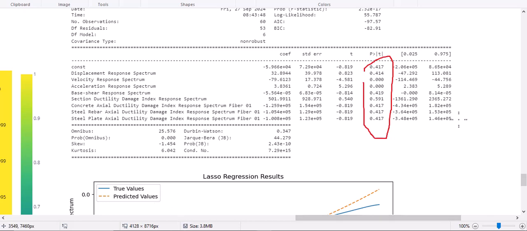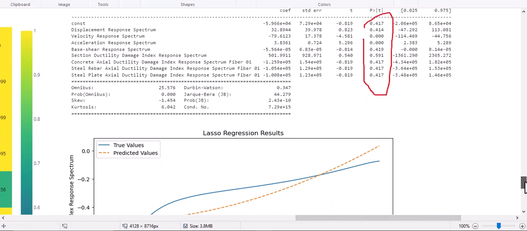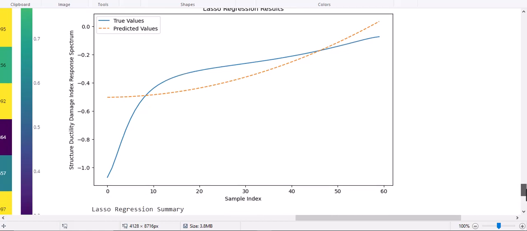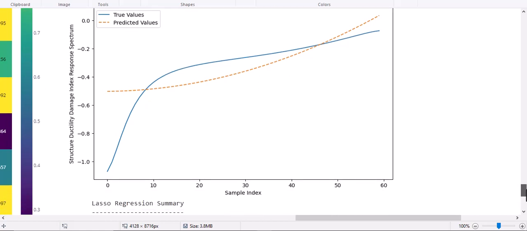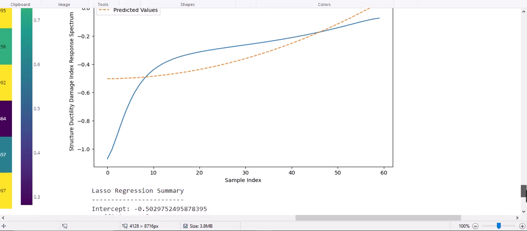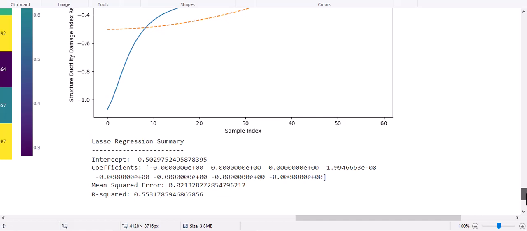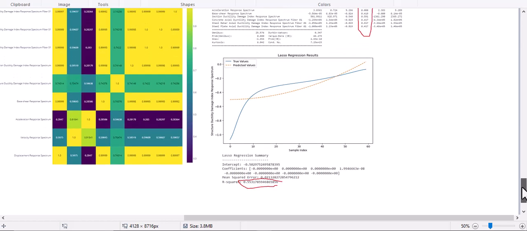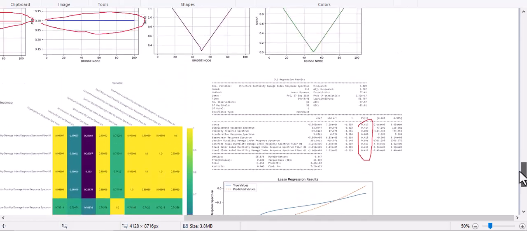And then I also ran the lasso regression for simple modeling for evaluating the structural ductility damage index response spectrum for prediction, and it shows that the R-squared is equal to this value. So you can change it with your own data and find the other outputted values.